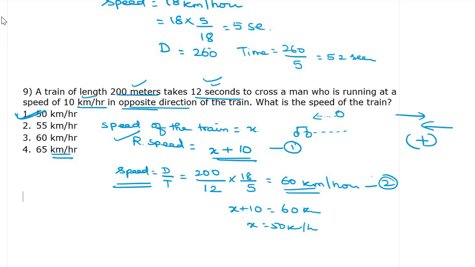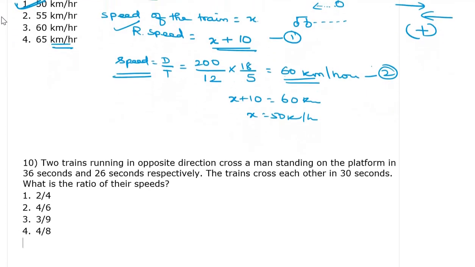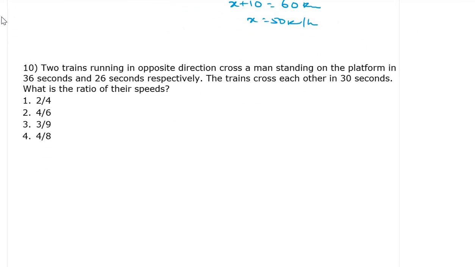Come to the next question. Two trains running in opposite direction. Okay. Cross a man standing on the platform. Two times also given. Okay. The trains cross each other in 30 seconds. Each other is given. So that means relative speed or relative time is given.